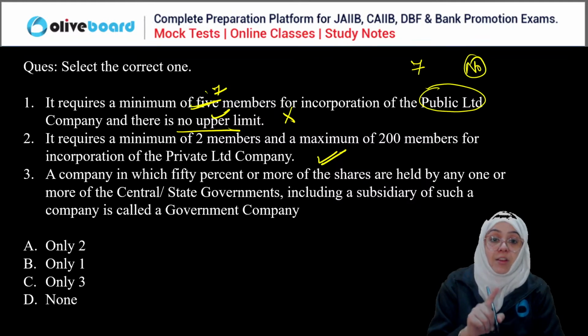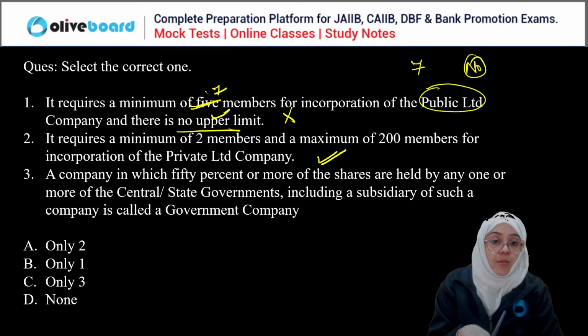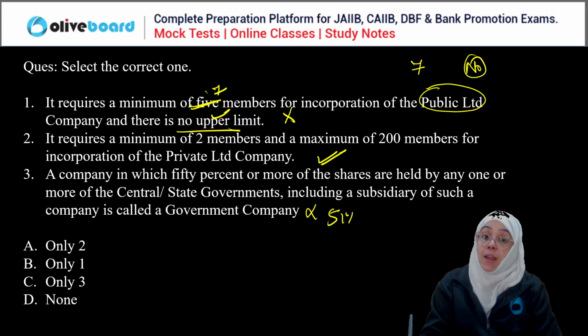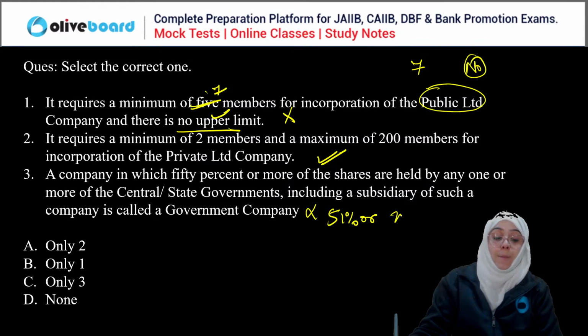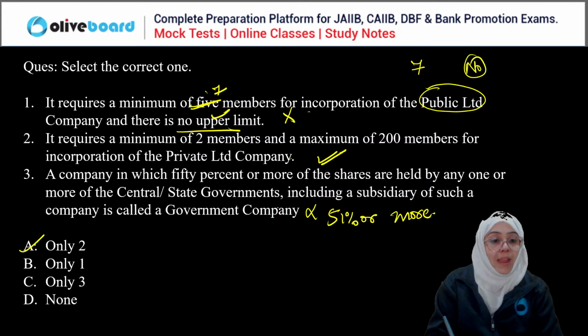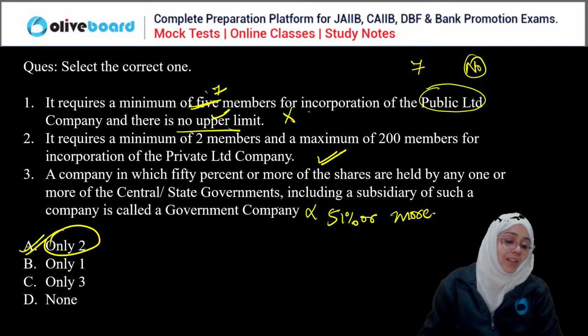A company where 50% or more shares are in the hand of central or state government. 50% or more? No, it is actually 51% or more. So it is wrong. First is wrong, third is wrong. Only the second is correct. So A is the correct answer here.